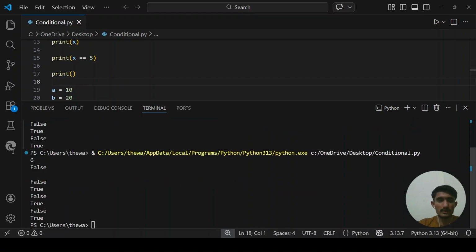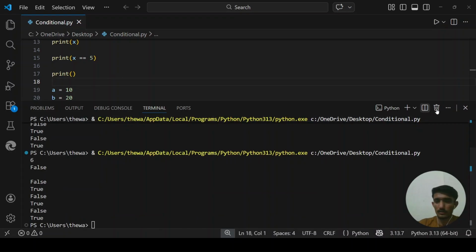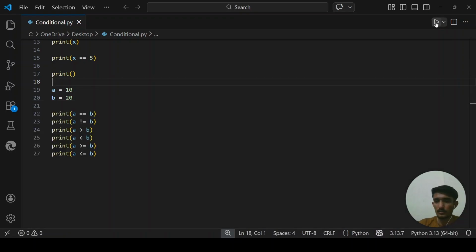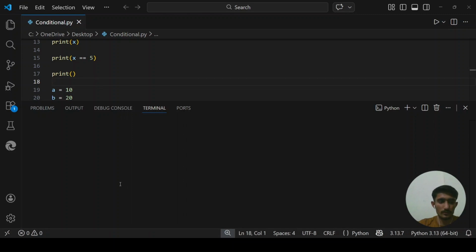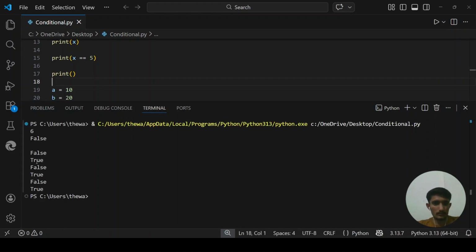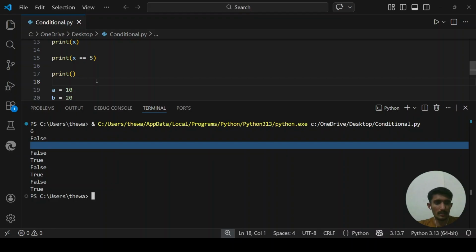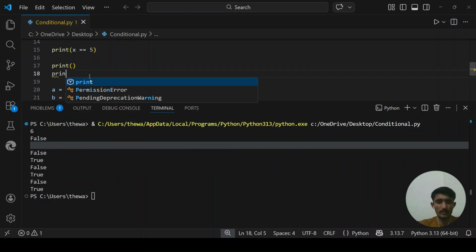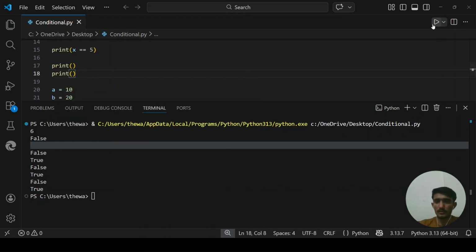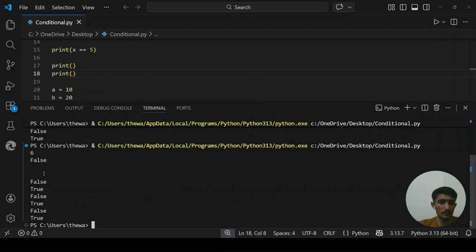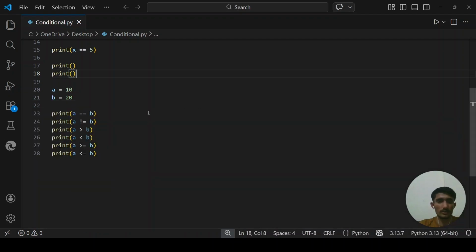So when I run it, you see there is a blank line. If I try it another time, this will also give me two blank lines. This print line alone will give us a blank line.